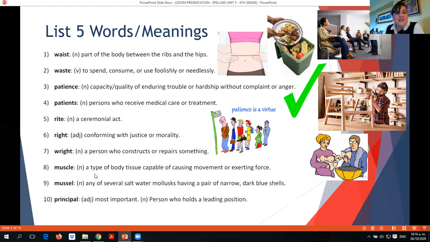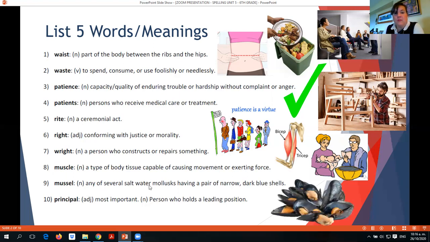Muscle. Muscle is a type of body tissue capable of causing movement or exerting force. The muscles, the bicep, the tricep. Okay. Then we have mussel, any of several saltwater mollusks that have a pair of narrow, dark blue shells. These are mussels. Okay. Muscle. Then we have principal.